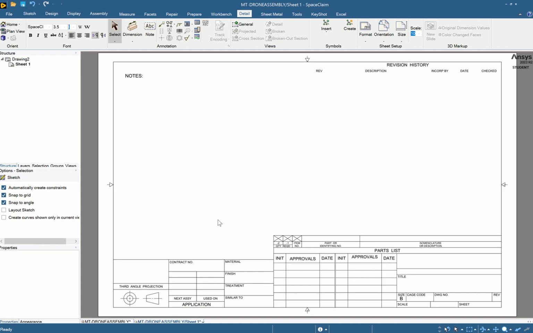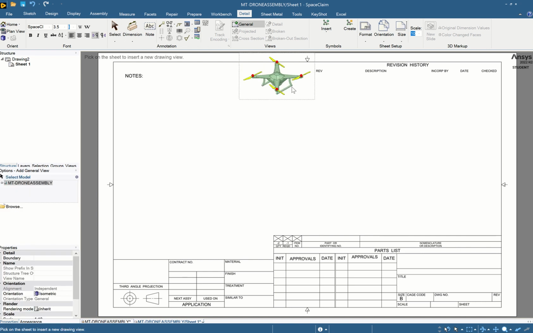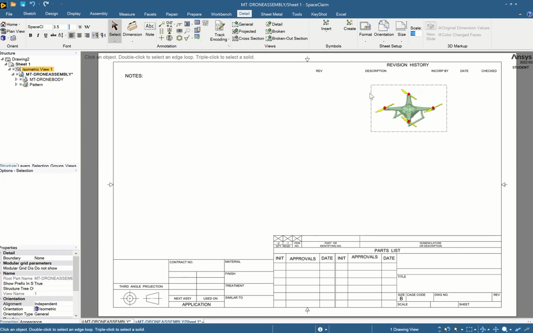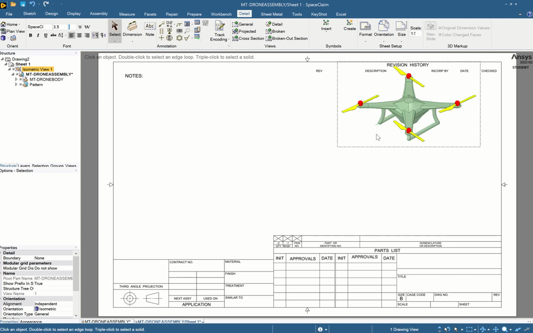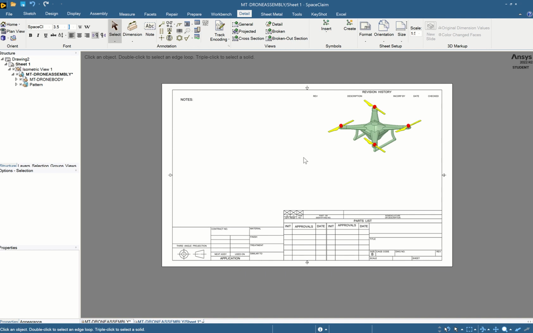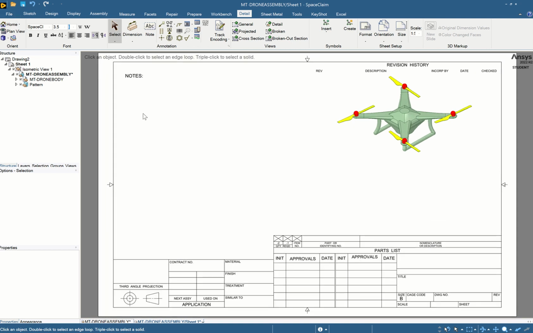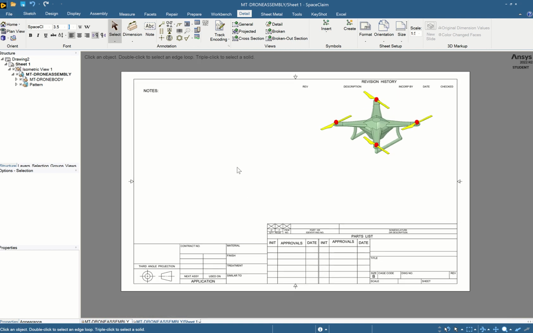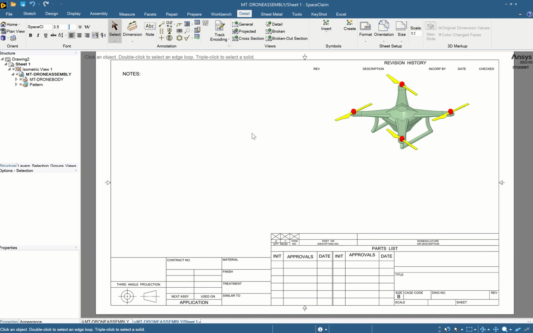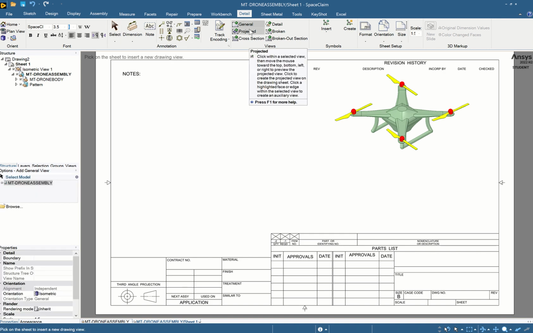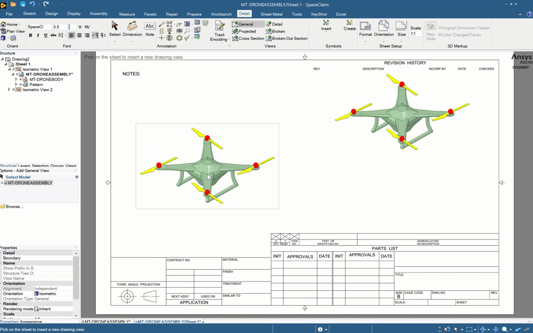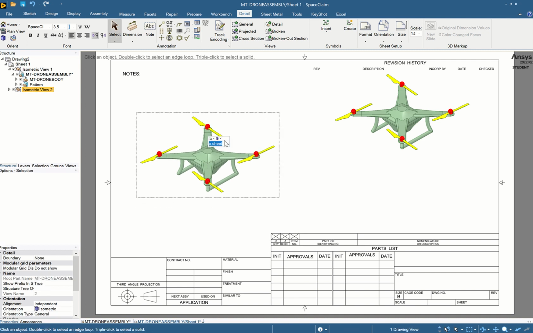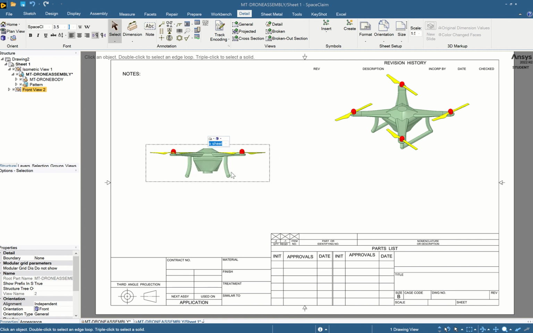Okay, so now we want to bring in the views. So hit General and we'll bring in our isometric view and scale. Make it a little bit bigger, 1 to 5. Hit Home and then hit Save. Okay. So now go back to General, and we're working in third angle projection. So click that. What we want to create is the front view. So hit Front. Okay.